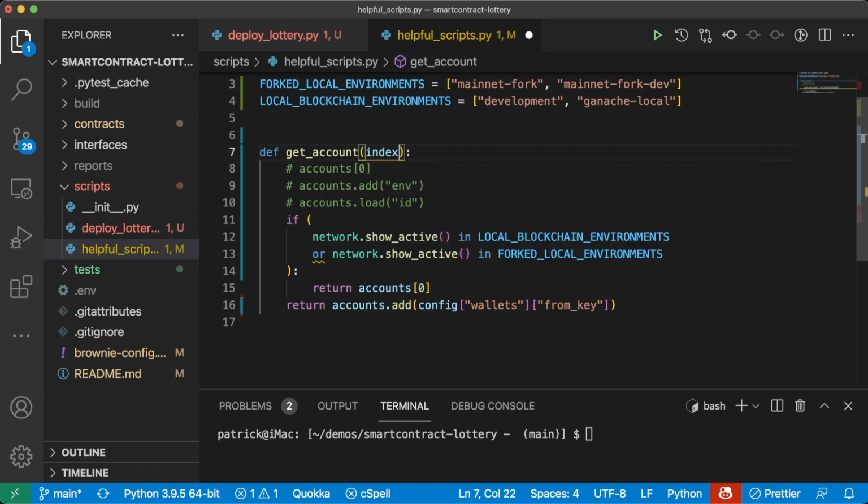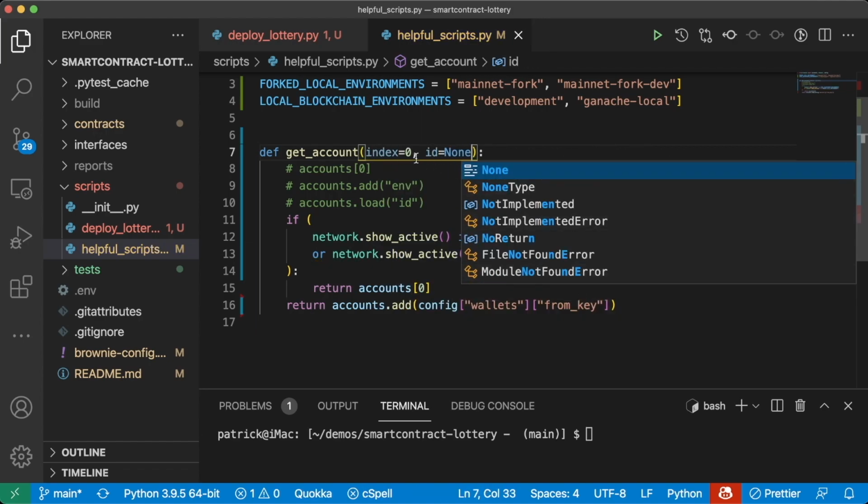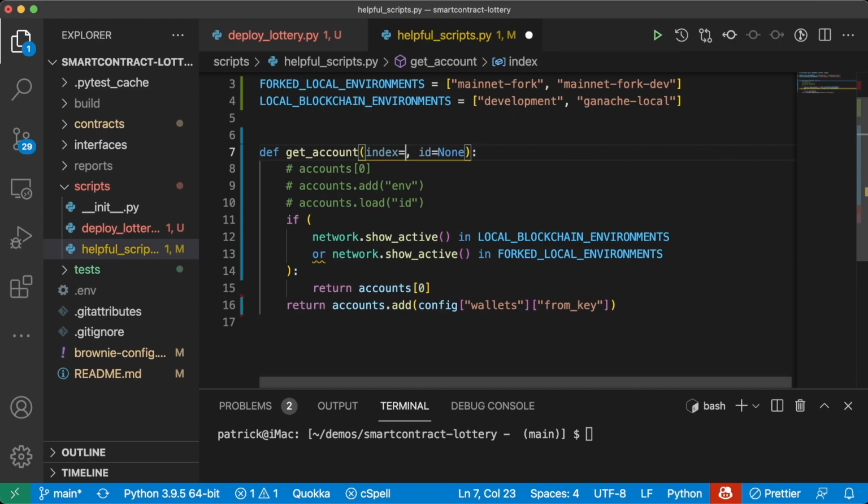Now let's flesh this out a little bit. Let's add an index and an ID: index equals None, and id equals None. This way, if we pass an index to our get_account function, we'll just use an index from this accounts variable. If we pass an ID, we'll try to do this accounts.load here. So now let's change this up a little bit.